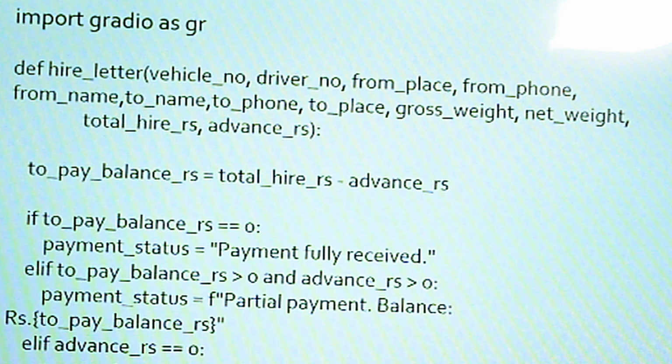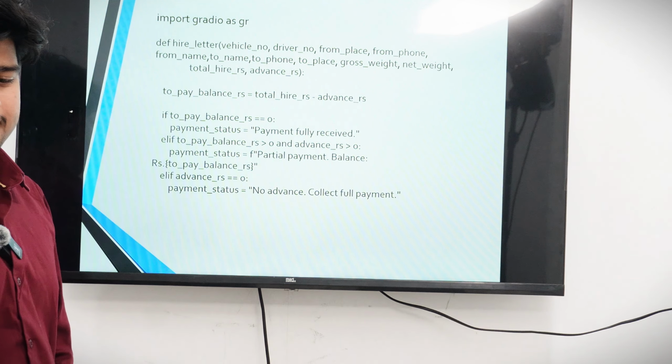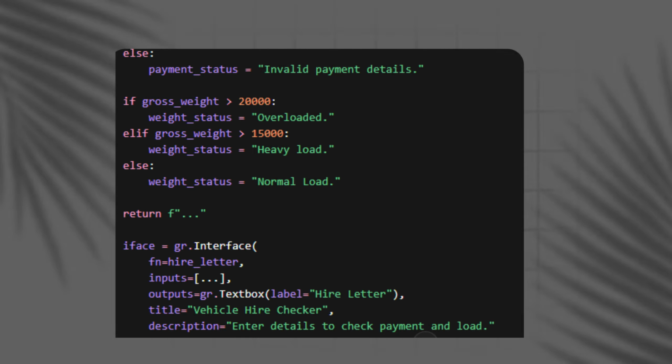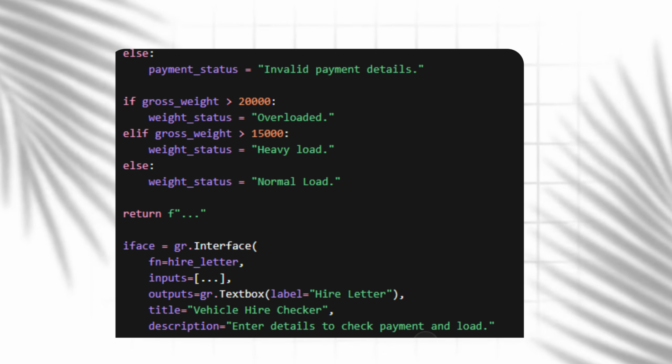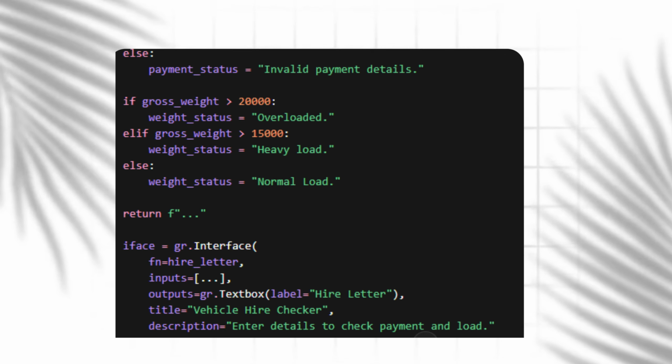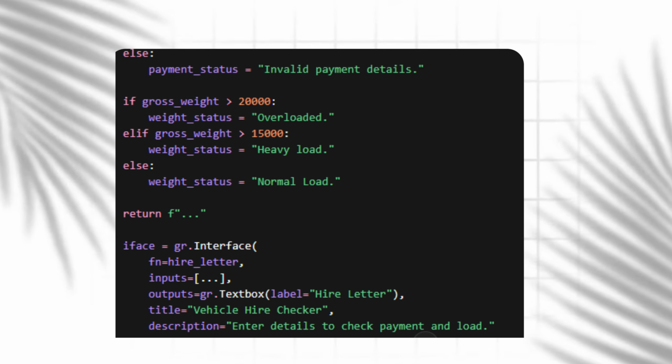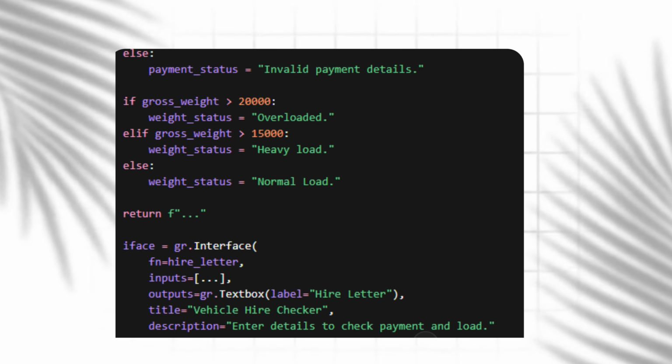The information has to be input on the freight, to calculate the balance: freight minus advance rupees to pay the balance. This is another code that I have done. If the gross weight is 20,000 kgs, the vehicle has to be stopped. If it is less than 20,000 kgs, it can be proceeded.